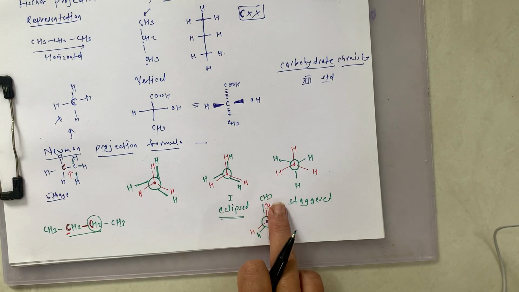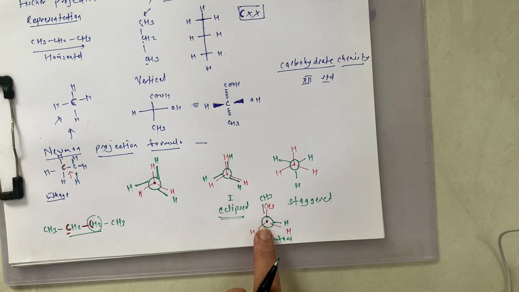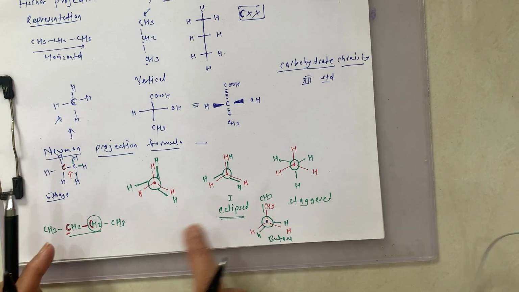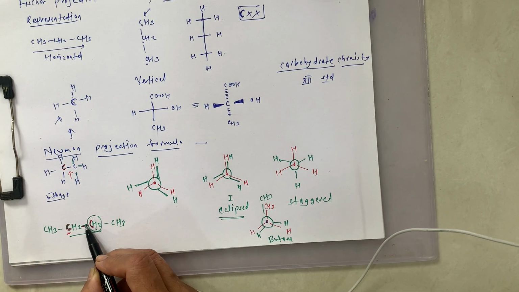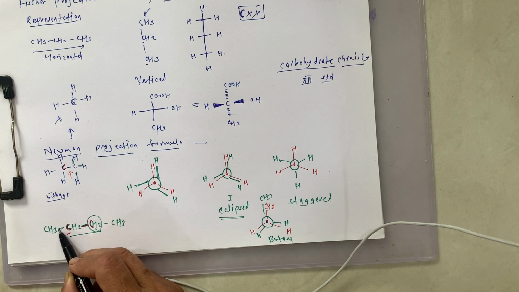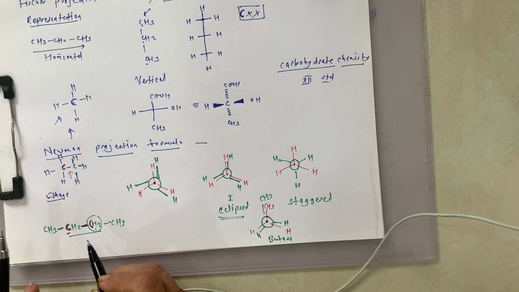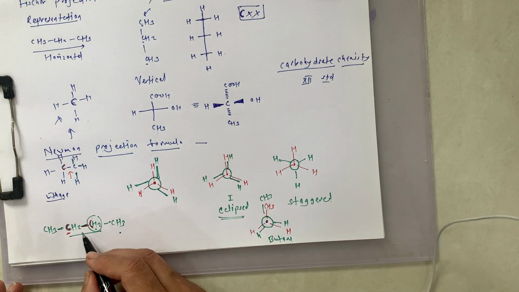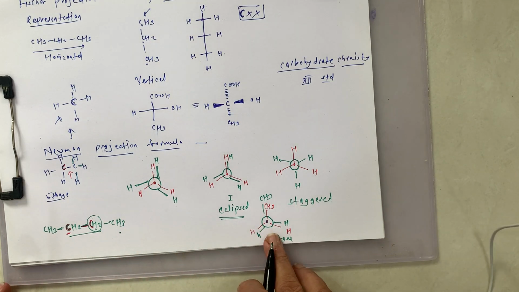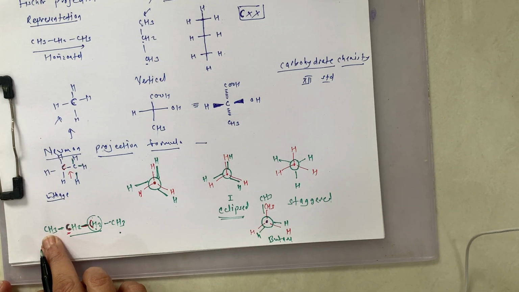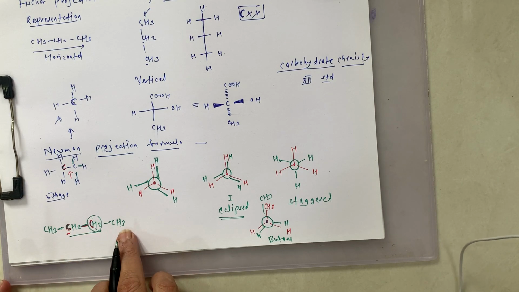I am showing this CH3 attached to this carbon and then this carbon. I consider this C-C bond. I didn't consider this C-C or this C-C because in this structure we have to think of equal distribution. To this CH2, CH3 is there, and to this CH2, CH3 is there.